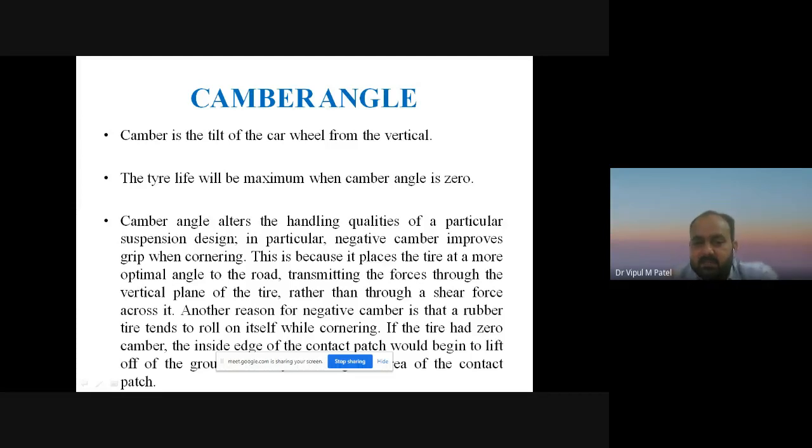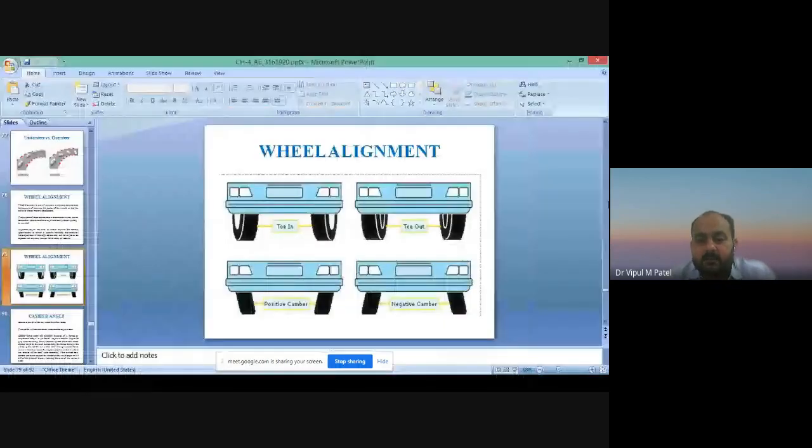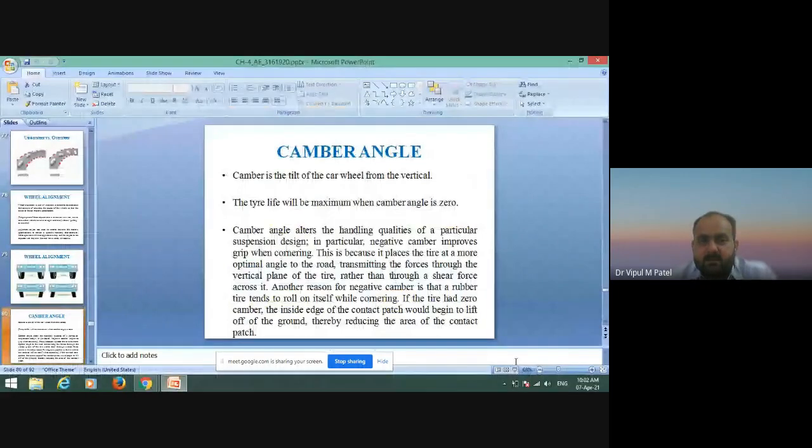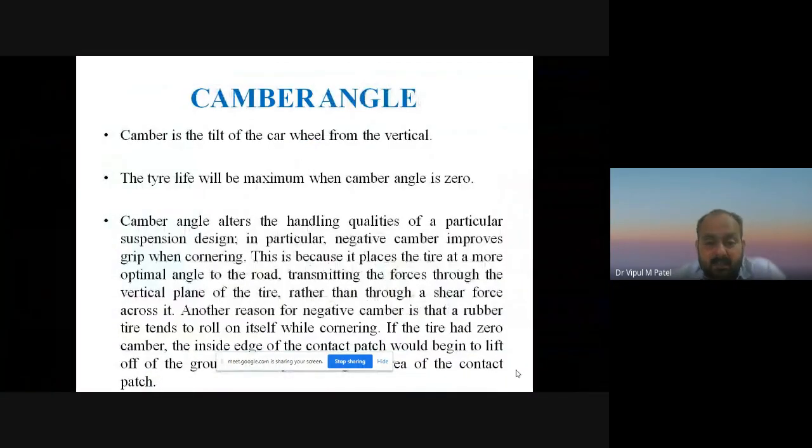If the tire had a 0 camber, the inside edge of the contact patch would begin to lift off of the ground, thereby reducing the area of the contact patch. This is the importance, or we can say significance, of the camber angle.